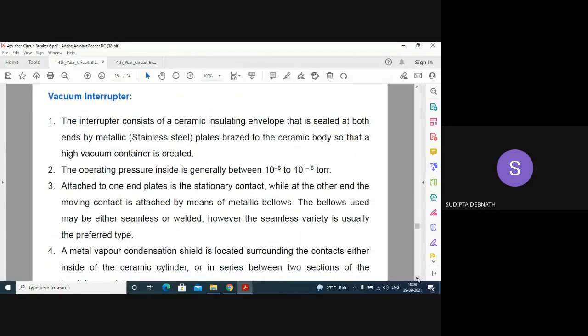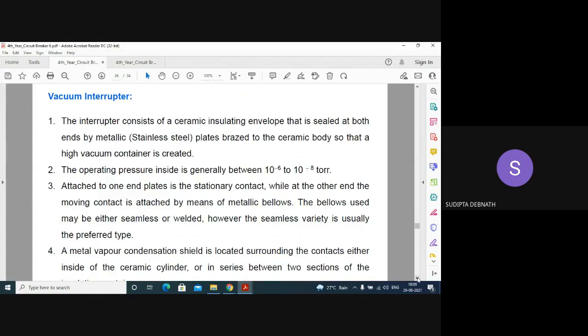Now vacuum interrupter. Okay. I told you the basic concept of interruption of arc in vacuum circuit breaker, which is a little bit different. So there is an interrupter which consists of a ceramic insulating envelope that is sealed at both ends by metallic plates. The operating pressure inside is 10 to the power minus 6 to 10 to the power minus 8 torr.